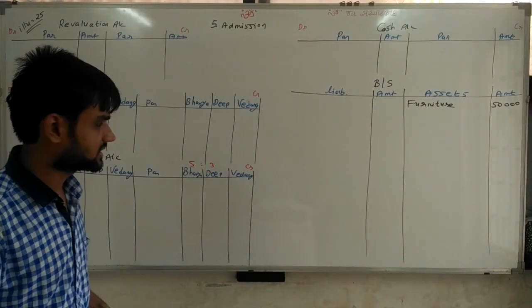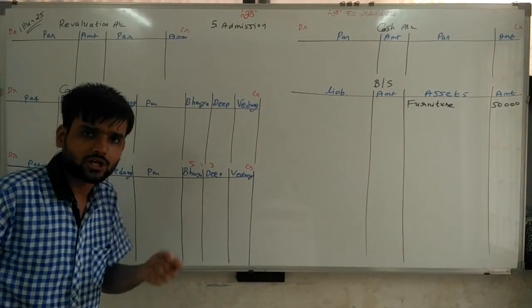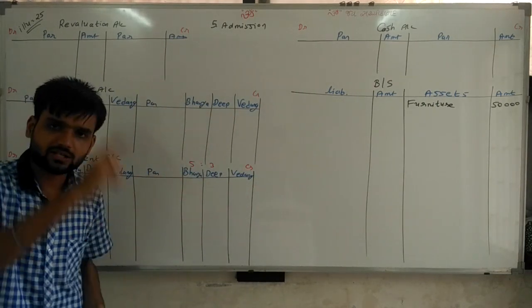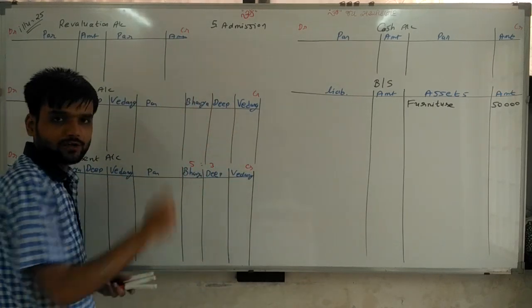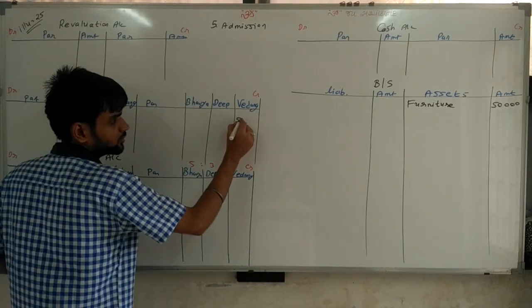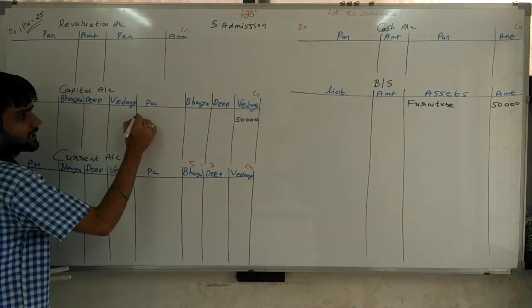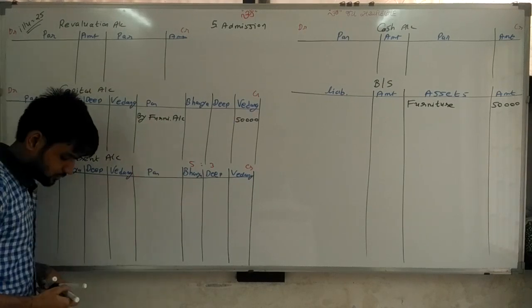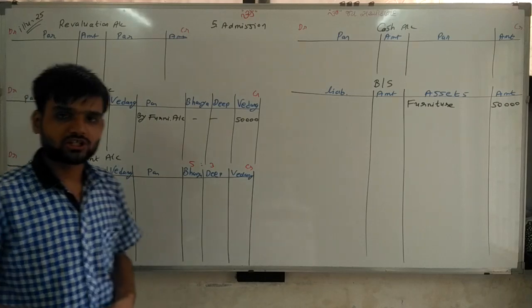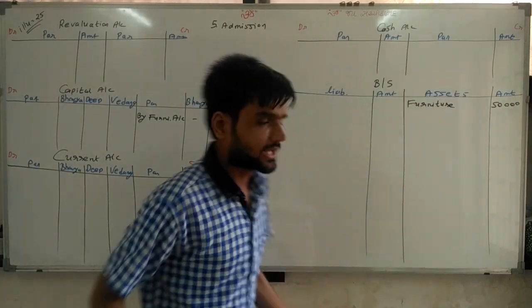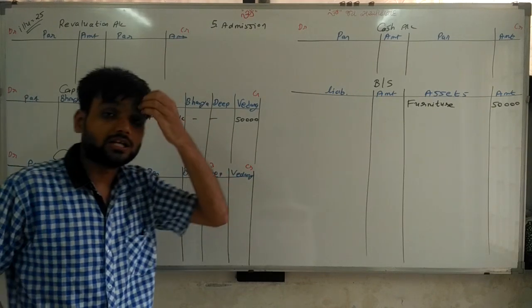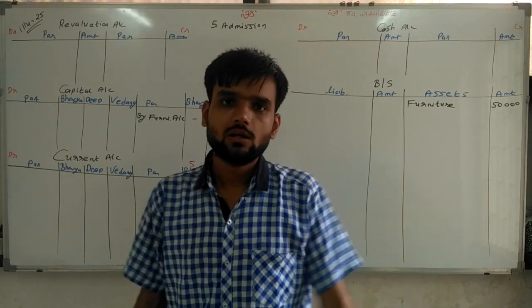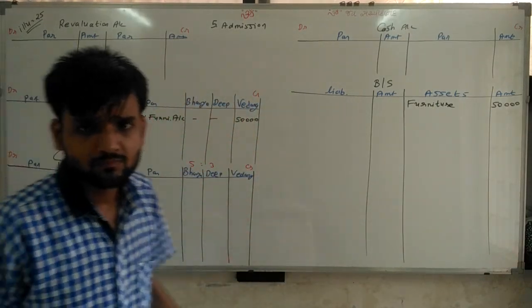And the same situation. Who brings furniture? Vedang. So furniture account debit, capital account credit. So capital of Vedang is credited. Here we are writing 50,000 rupees. Against it, we write by furniture account. So furniture account debit, furniture written here. Vedang account credit, Vedang written here. It is capital account because whatever is brought by the partner in the business is called capital. So capital account credited. Simple.